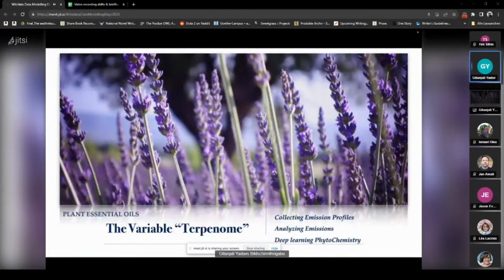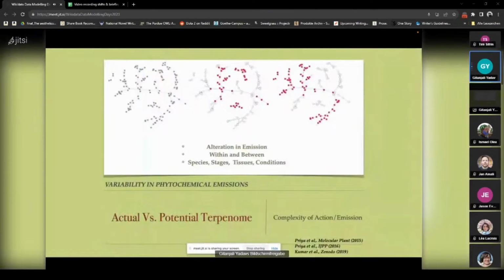Having said phytochemistry, I am a plant biologist. My interest is in plant communication, and plants are perpetually communicating with each other through tiny, invisible chemicals called phytochemicals and volatile organic compounds. Our work is to detect these emissions, and then analyze them. And in general, how would you know what chemical is being emitted?